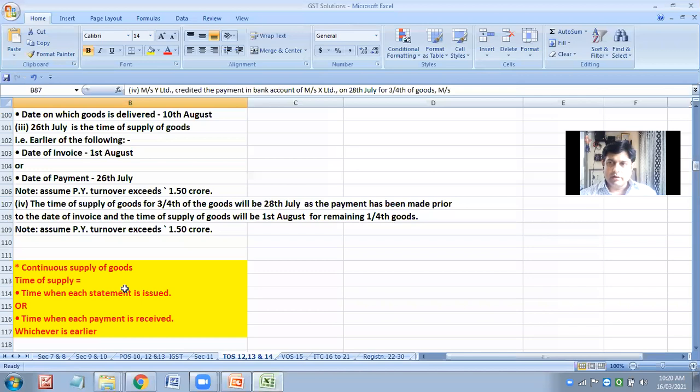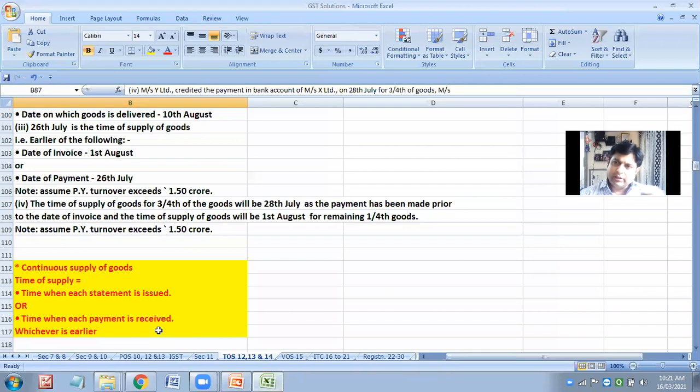Whenever there is a continuous supply, in such cases, the time of supply is the time when each statement is issued or the time when each payment is received, whichever is earlier. I'm giving you an example. The best example is when we are getting petrol from the petrol pump.